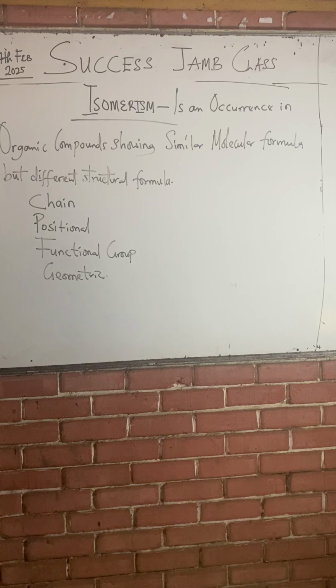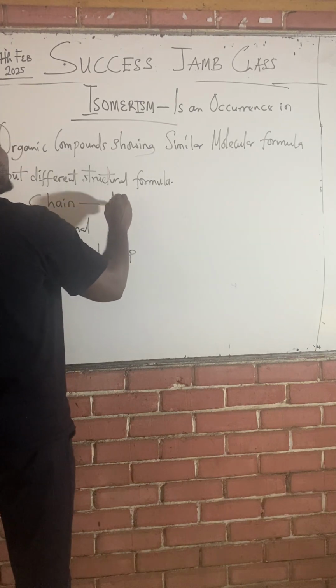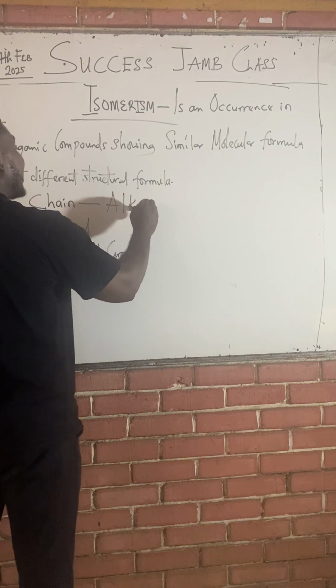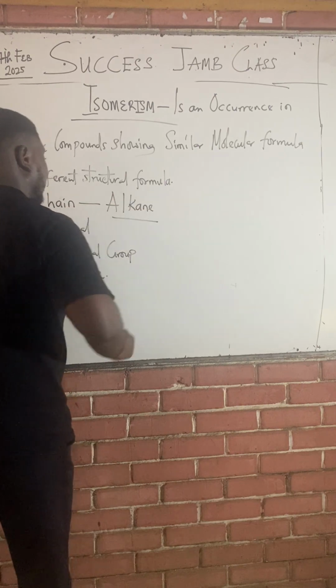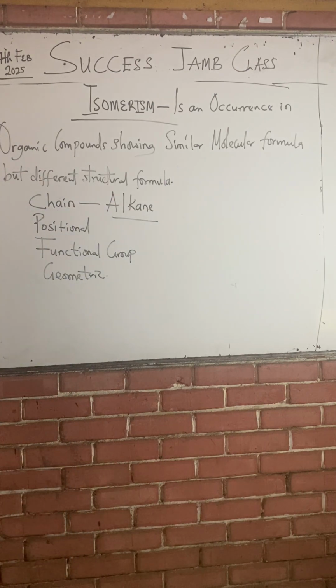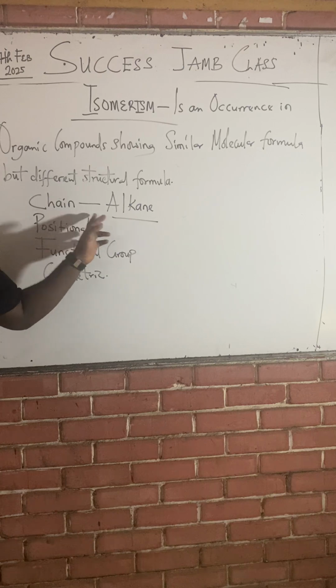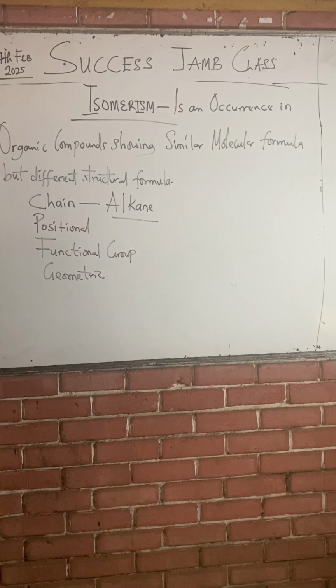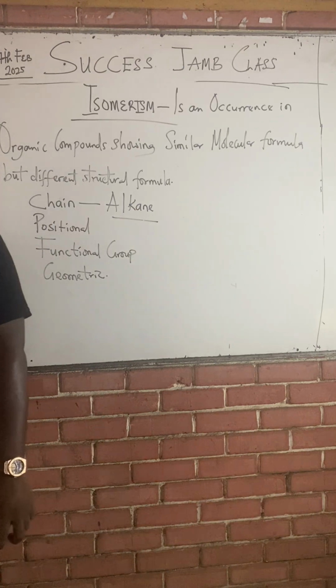Class, this chain isomerism is peculiar to the alkane family and is the most popularly asked in your Jamb syllabus. It's typical of the what? Alkane family.